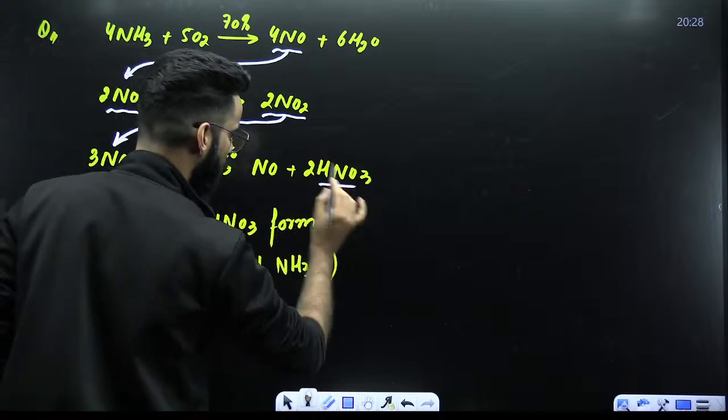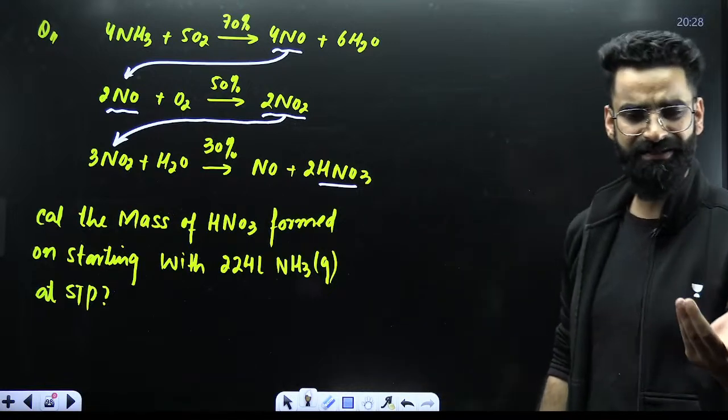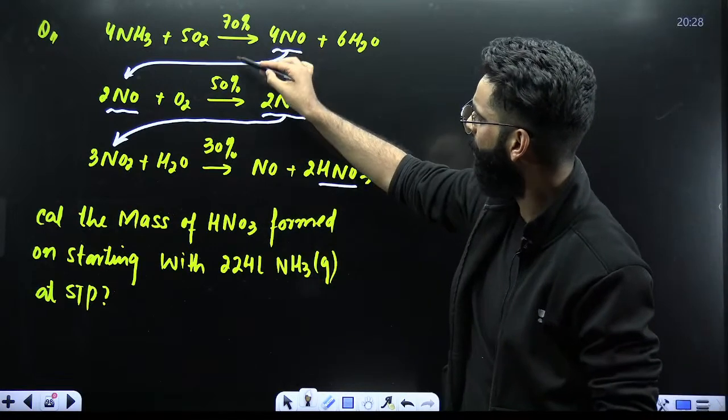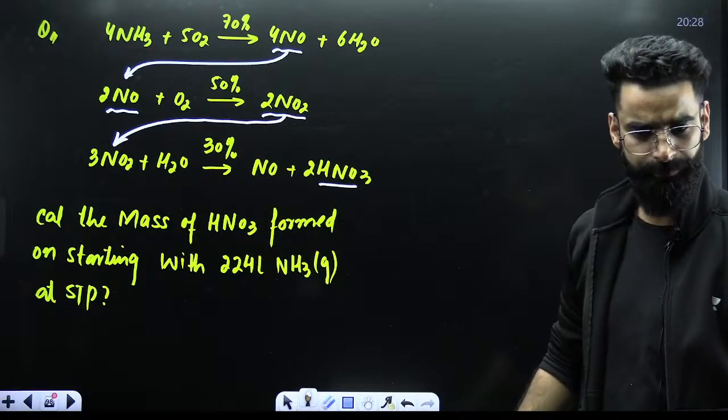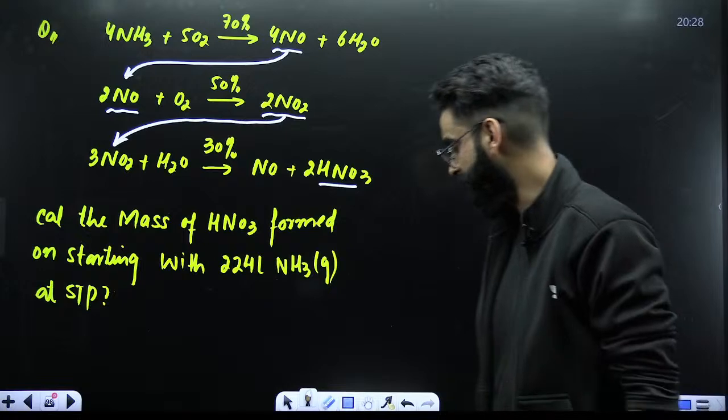And at the end, what is formed? HNO3 is formed. It's just that I have mentioned some extra things here. What are those extra things? I've mentioned these percentage yields over here, right? Now, what do you need to do? Try to understand, guys, what I'm going to say.